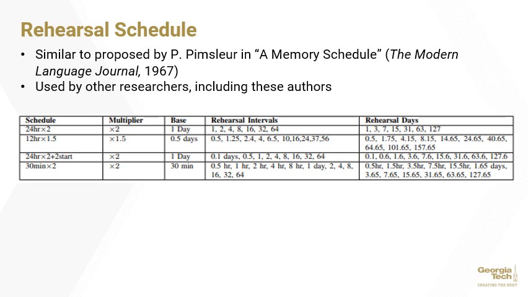For example, the 24-hour by 2 schedule has a multiplier of 2 and a base of 1 day. This means that the first interval would be after 1 day, then thereafter the interval would double to 2 days in between, then 4, then 8, and so on. The 12 by 1.5 schedule, with a multiplier of 1.5 and base of 0.5 days, had its first rehearsal after half a day. The intervals were increased by 50% thereafter.